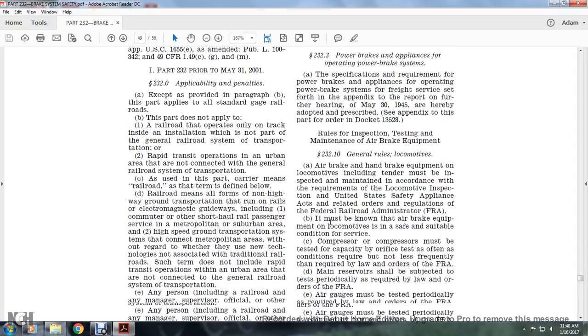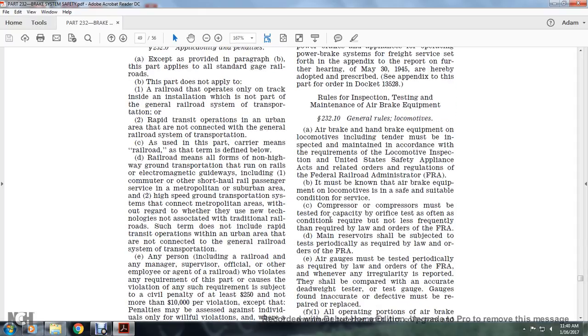Rules for inspection and testing and maintenance of air brake equipment. 232.10, general rules. Air brake and hand brake equipment on the locomotive, including the tender, must be inspected and maintained in accordance with the requirements for locomotive inspection of the United States Safety Appliance Act, and related orders and regulations of the Federal Railroad Administration. It must be known that the air brake equipment of the locomotive is in safe and suitable condition for service. Compressors must be tested for capacity with an orifice test as conditions may require, not less frequently than required by law or order of the FRA.